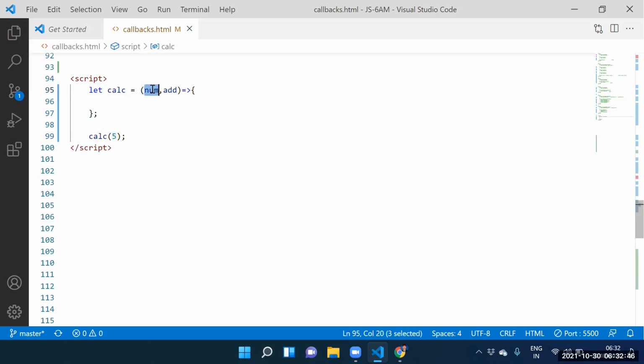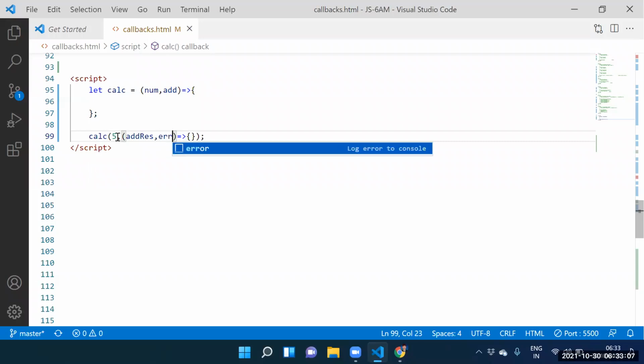5 is stored into where? 5 is stored into num. Here itself we have the 5. That 5 is stored into num. The second argument is another arrow function. Guys, please put some focus here. Important example, guys: add, result, comma, error.